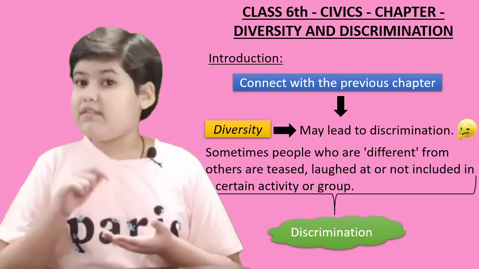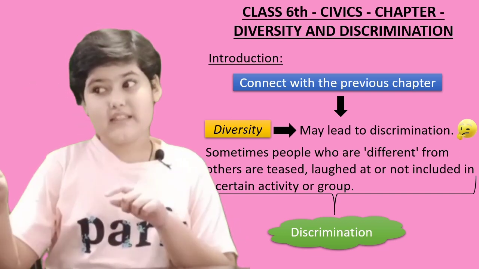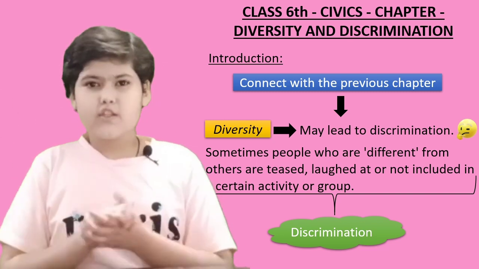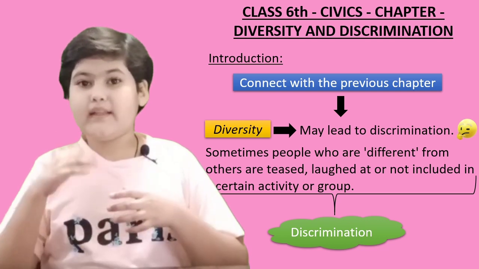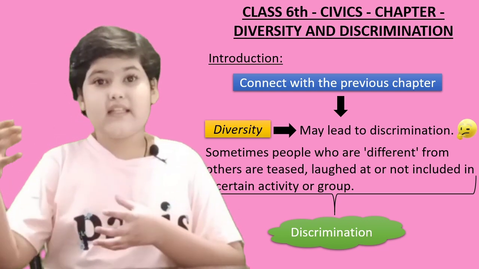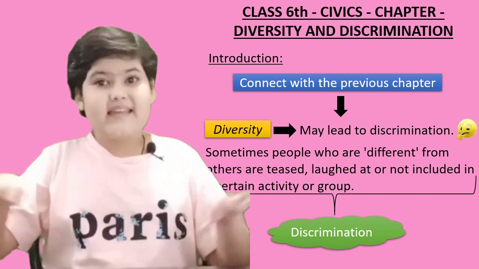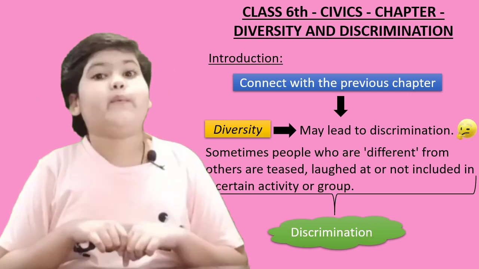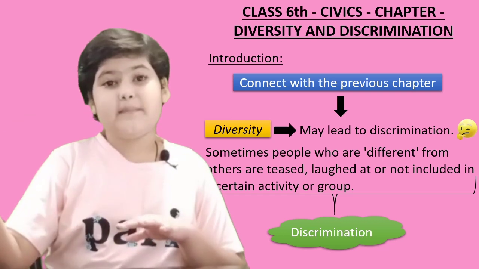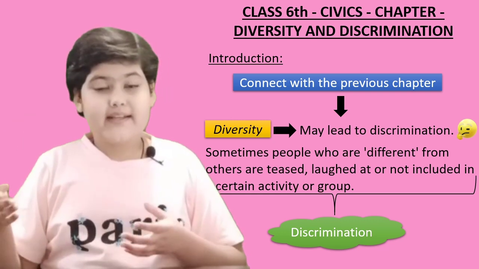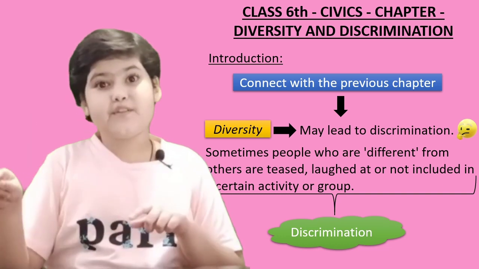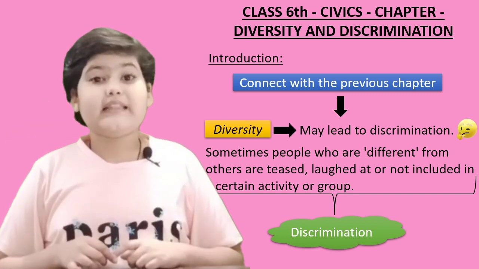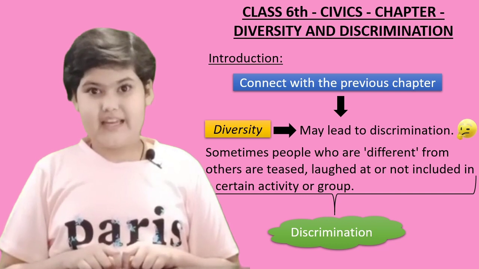But on the basis of language, the group of children is not considering that person the same as they are. So what will they do? They will not include that person along with them, as if they are playing in a ground. They will not let that person play with them. They will consider that person different. They will tease them, and laugh at the other person because that person does not know English. So what is the group of children doing with that person? They are discriminating against that person, right?